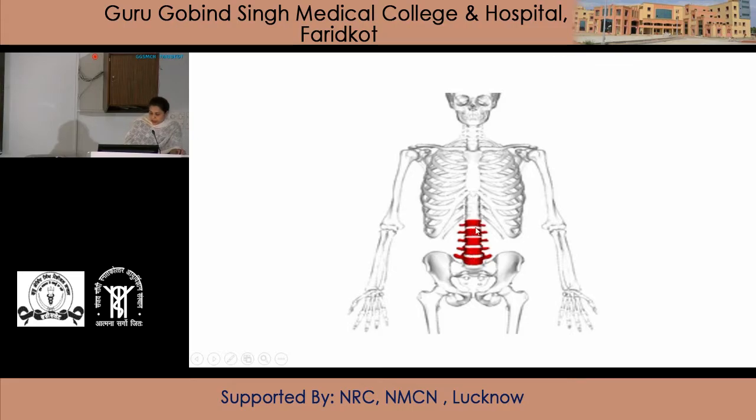These are typical vertebrae and L5 is the atypical vertebra. The size of the body increases from above downward, from L1 to L5. So L5 is the largest vertebra of the lumbar region, and the length of the transverse processes increases from L1 to L3 and thereafter it decreases.